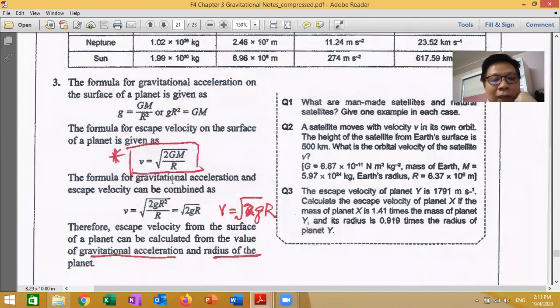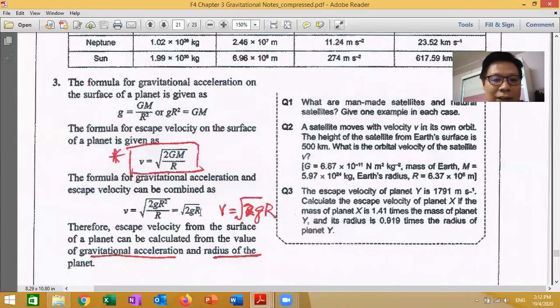The formulas for gravitational acceleration and escape velocity can be combined. How to combine? We take this formula for v, right? Because GM is equal to gR squared, we substitute gR squared for GM, so we get this one. Understand that? And then finally we get this. So this is another formula to find escape velocity.